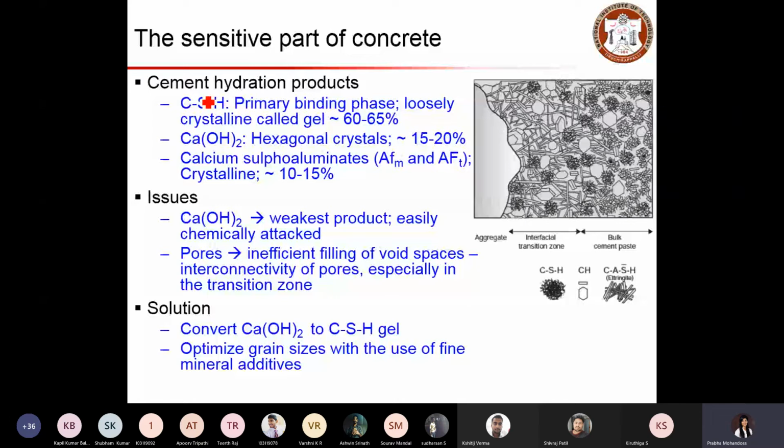So we know that cement, aggregates, and water are the main ingredients, and when we add water, the hydration process starts and we get cement hydration products, mainly CSH gel. The role of CSH gel is to bind things together, and it is typically available in the form of gel.